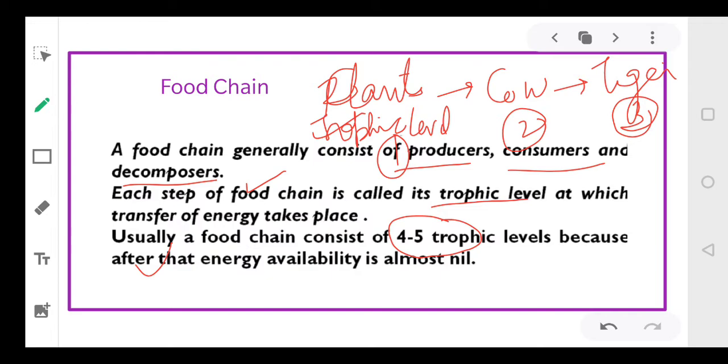The more is the number of trophic levels, the lesser will be the energy available to the last trophic level. ठीक है? जितने ज़्यादा ट्रॉफिक लेवल्स होंगे उतनी कम एनर्जी मिलेगी लास्ट मेंबर को. ठीक है? प्लांट्स को कौन खाता है? काउस. सो काउस का फूड कौन है? प्लांट्स. So plants will give energy to cows and cow will give energy to the tiger. So the more members in a food chain, the less energy the last member will get. Okay everyone?